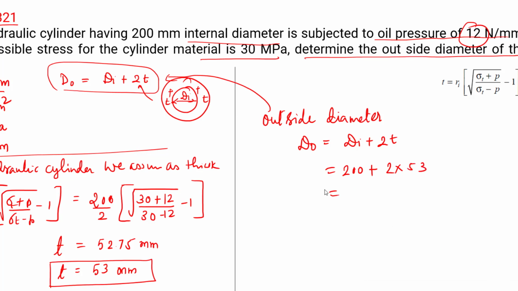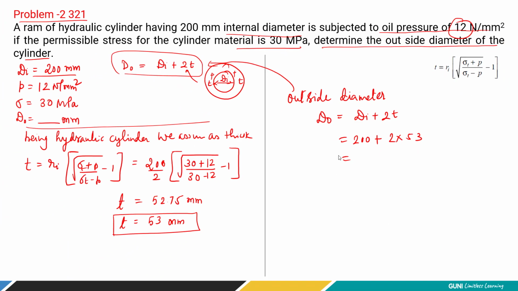So the value is very simple: 200 plus here it will be 106. So total will be 306 millimeter. So this is the answer. The outside diameter is 306. If you have any doubt, please raise your questions.